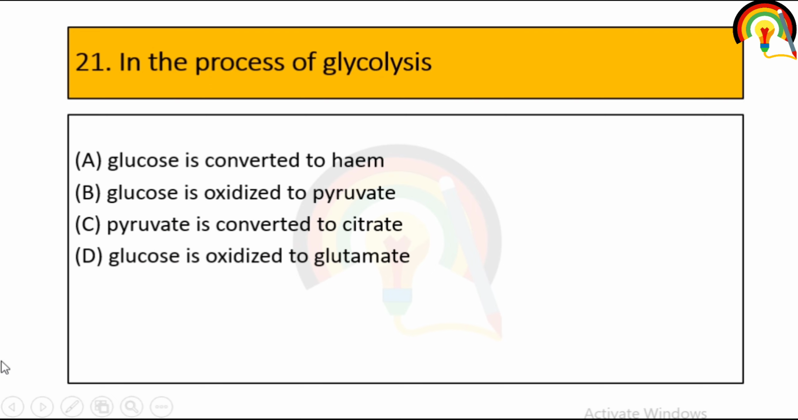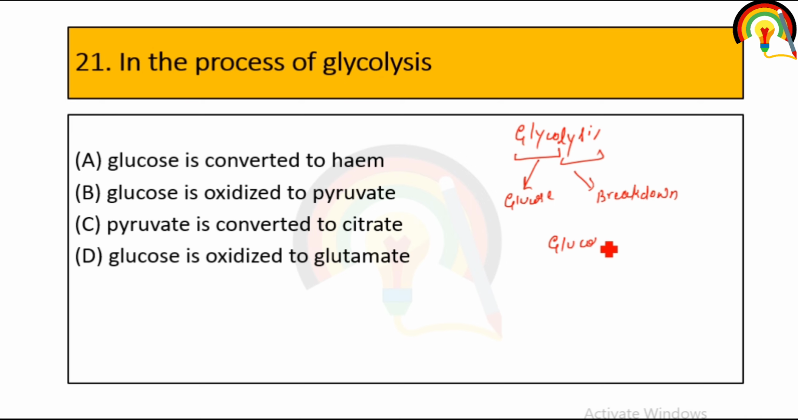In the process of glycolysis, so what is glycolysis? Glycolysis is made up of two terms. Glyco means glucose, lysis means breakdown. So glycolysis is a 10-step process, and the end product of glycolysis is the conversion of glucose into 2 molecules of pyruvate. Glucose is a 6-carbon containing sugar and pyruvate is a 3-carbon containing molecule. So in the process of glycolysis, glucose is oxidized to form pyruvate.